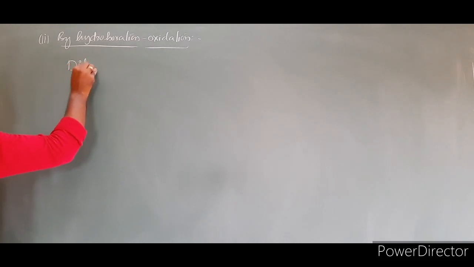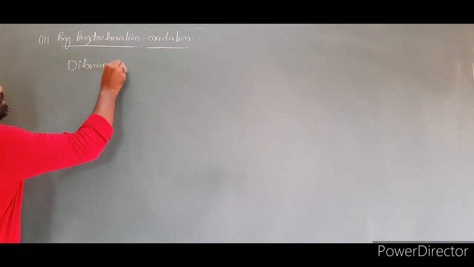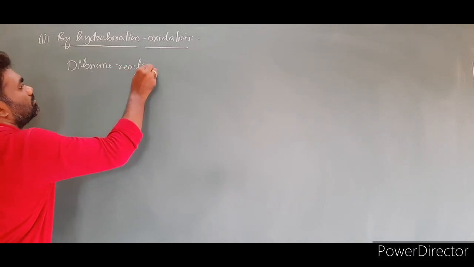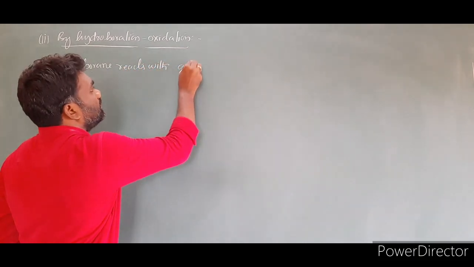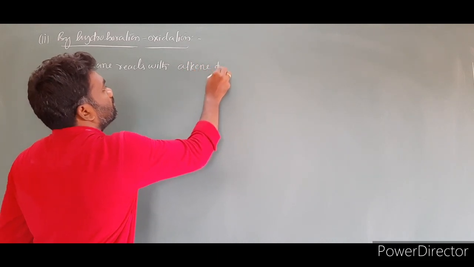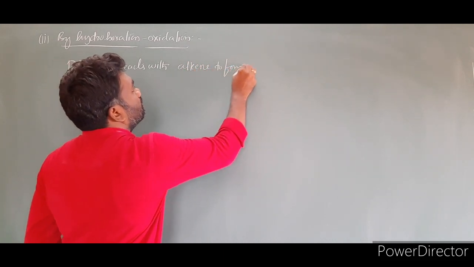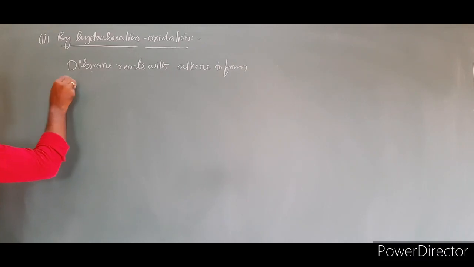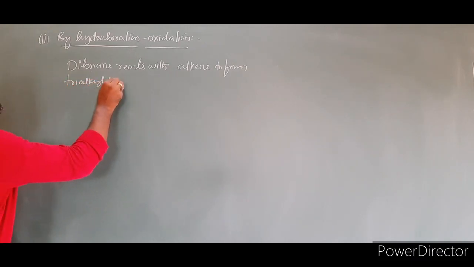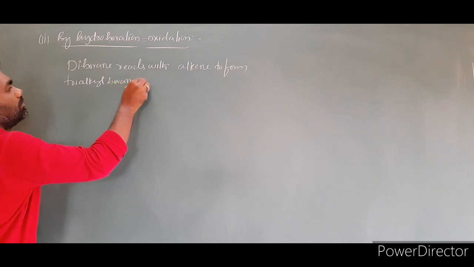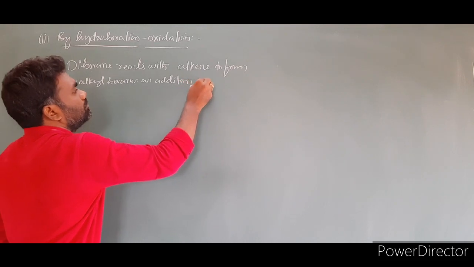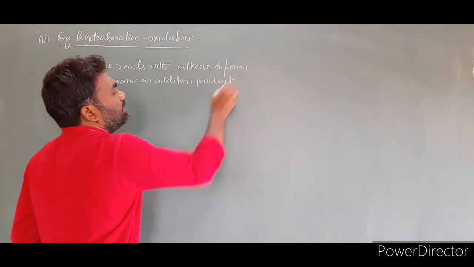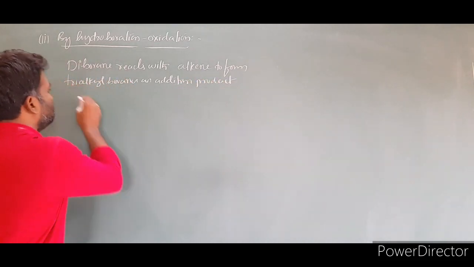Diborane reacts with alkene to form trialkyl boranes as addition product.